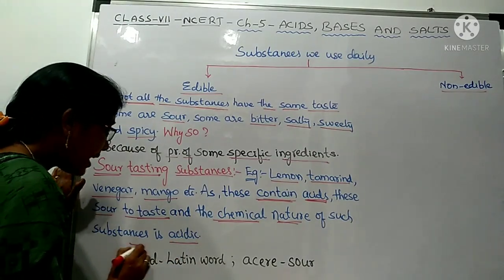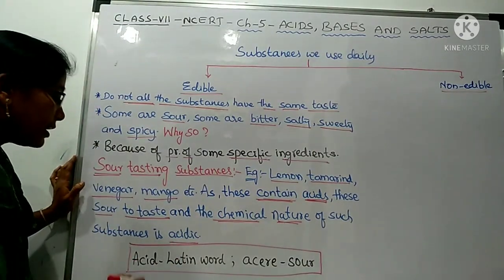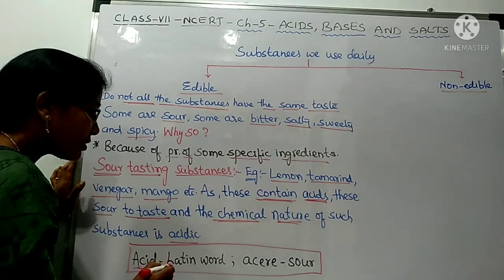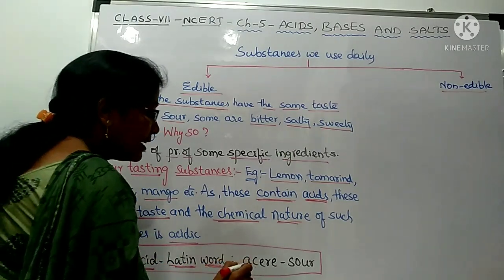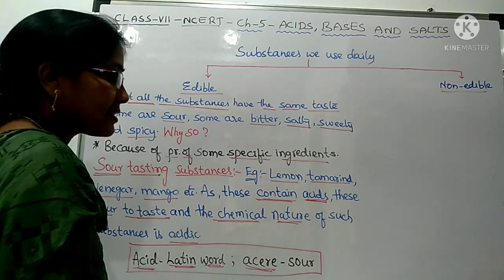Now the word acid, how did it come? The word acid came from the Latin word acer. In the Latin language, acer means sour.